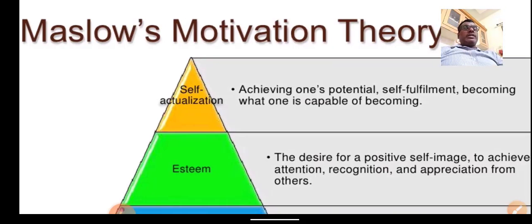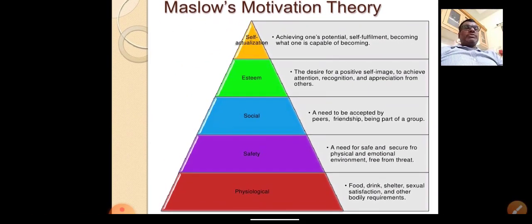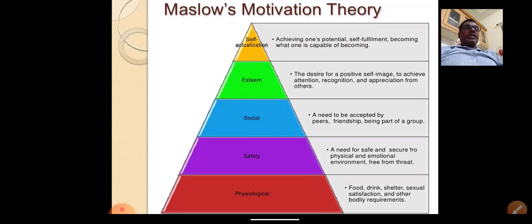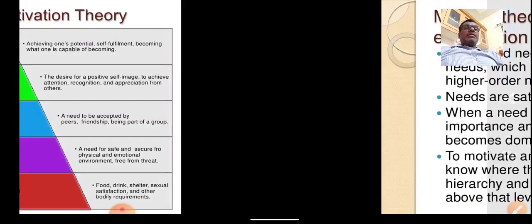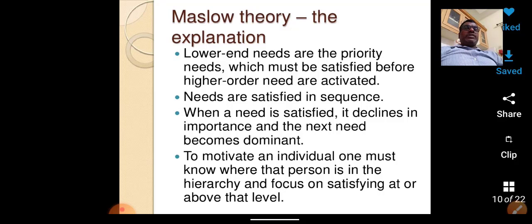Guys, this Maslow hierarchy theory, which is a part and parcel of motivation, explains how an employee or an individual working in an organization is motivated or influenced towards the organizational goal by fulfilling their needs. In the next part of Maslow's theory, you can find two levels: lower end needs and higher end needs. Lower end needs are physiological, safety and social.